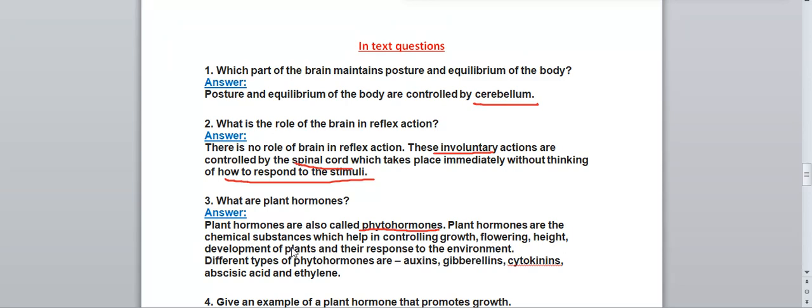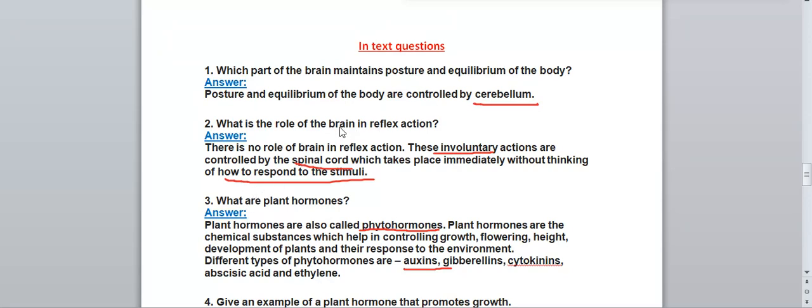Now, what are the different types of phytohormones or plant hormones? Auxins, gibberellins, cytokinins, abscisic acid and ethylene. Auxins, gibberellins and cytokinins help in the growth of the plant. Cytokinins help in cell division, gibberellins and auxins help in the growth of the plant. But abscisic acid and ethylene inhibit growth. They stop the growth of the plant. So these three hormones will help in the growth of the plant: auxins, gibberellins and cytokinins. Abscisic acid and ethylene will not.